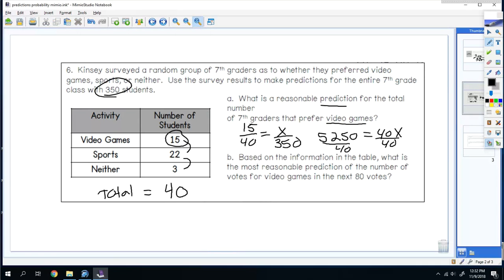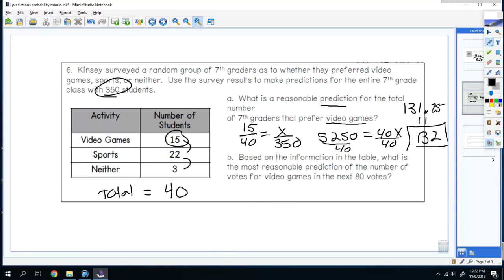5,250 divided by 40 is 131.25. Well, now you can't have a quarter of a child, so you round this up to 132. So my reasonable prediction would be about 132 students out of the entire 7th grade class would prefer video games. Now, this isn't accurate. It's just making a prediction of what could happen.